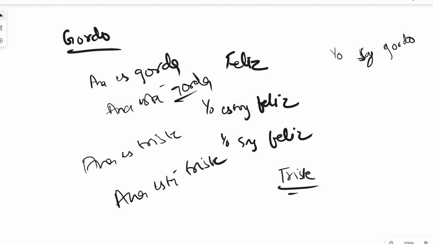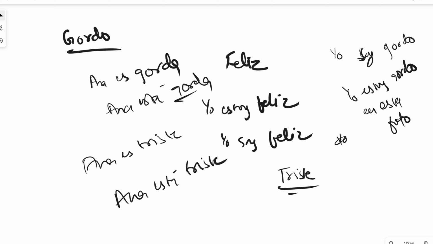But let's say I'm looking at myself in a mirror that makes me look fat. So I'm not fat, but I'm looking fat. Then I'll say yo estoy gordo. And if I am looking at a photograph of myself and I look fat in that photo, I can say yo estoy gordo en esta foto, right? So remember this.